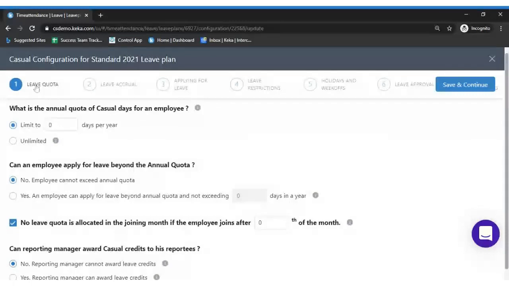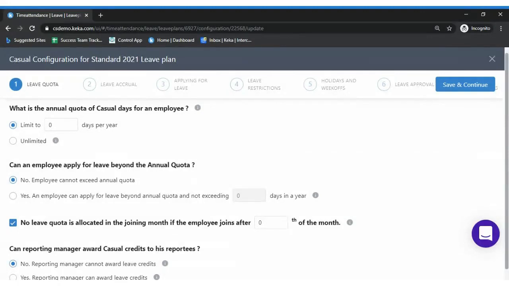So I repeat. In the first step, you configure the leave quota, what would be the leave quota for the complete year. In the second step, how the accrual happens for the leave quota which has been allotted. In the third step, the process for applying leave and the different settings we have. In the fourth step, the restrictions before you apply any leave, for past dated or future dated.